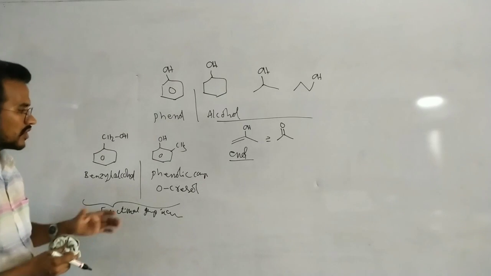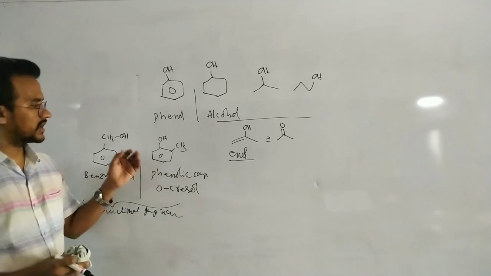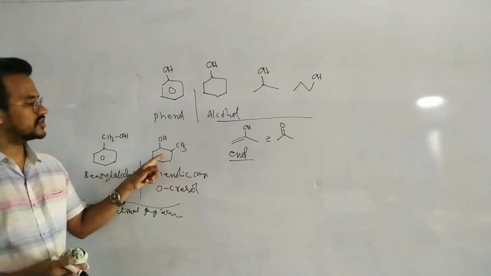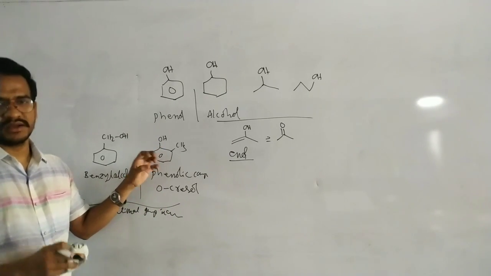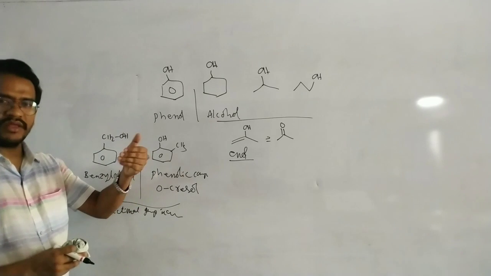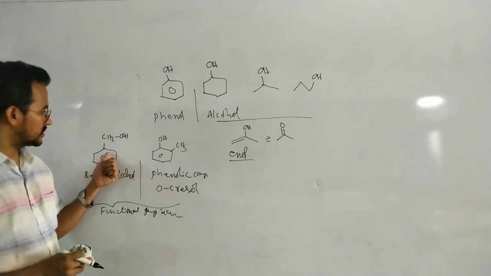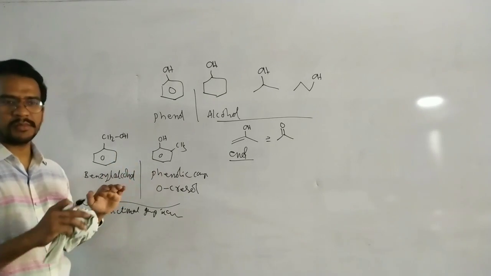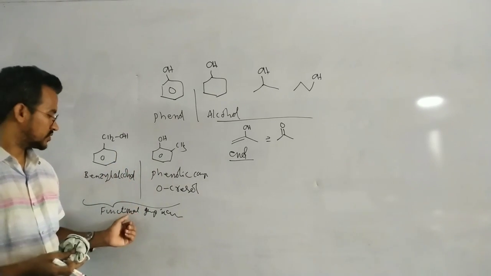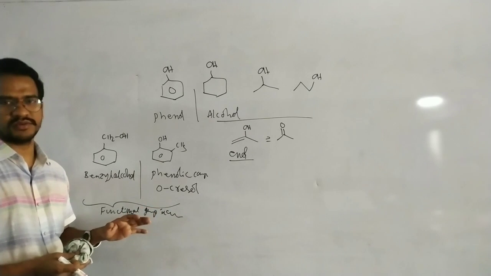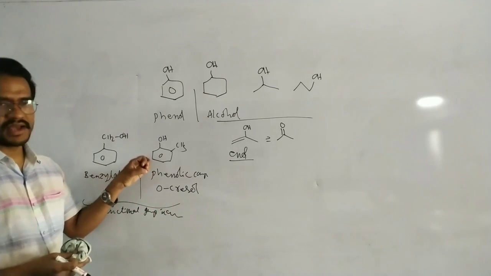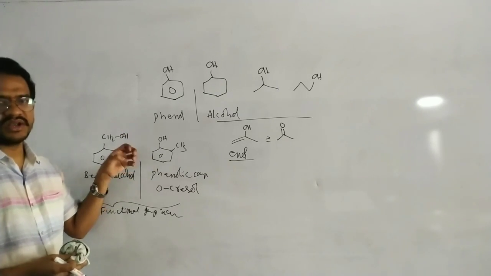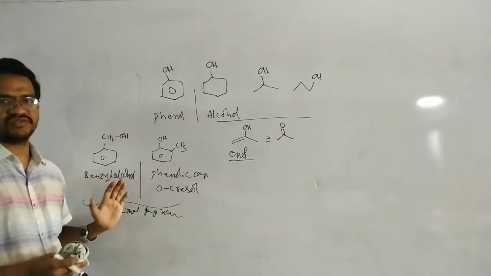In phenolic compounds, if benzene is directly attached to the OH, the compound has completely different properties from aliphatic alcohols. This is an alcohol, this is a phenol, and these two compounds have completely different properties. The chemical reactivity and chemical reactions are completely different. That's why these are functional group isomers.